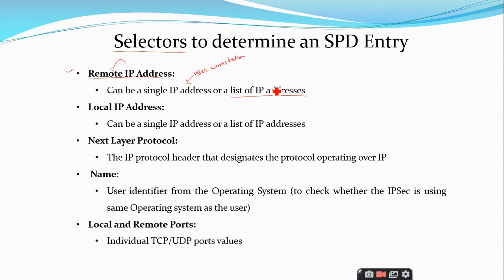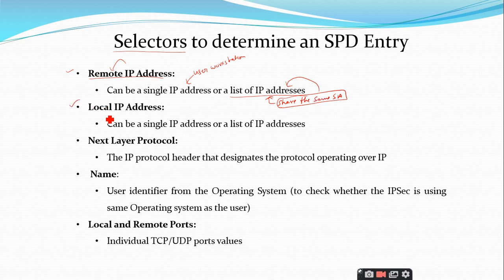And if it is a group of IP addresses, this is given to support more than one destination system that shares the same SA. So you may have 2 or more workstations or n number of workstations that are going to share the same security association. Then we are going to give it as a list of IP addresses.